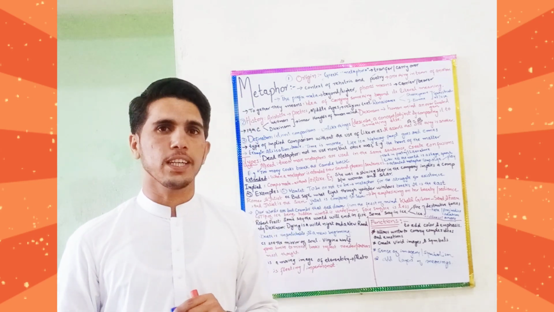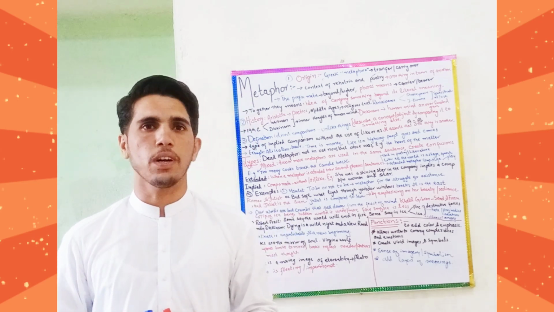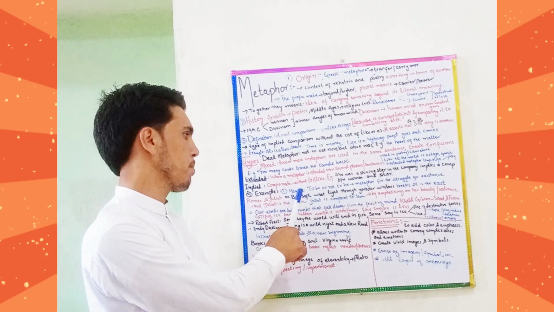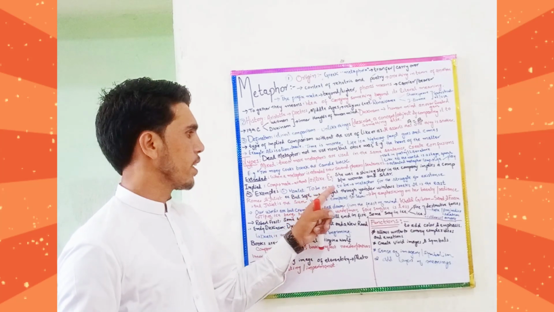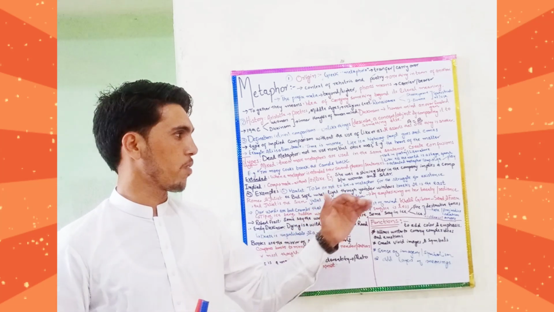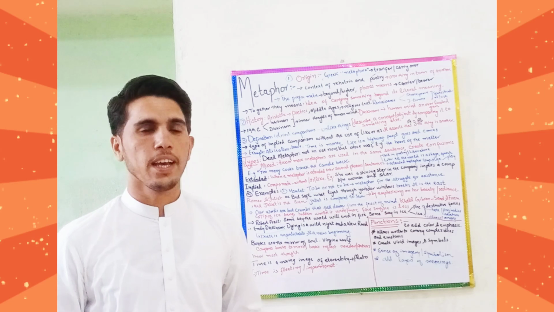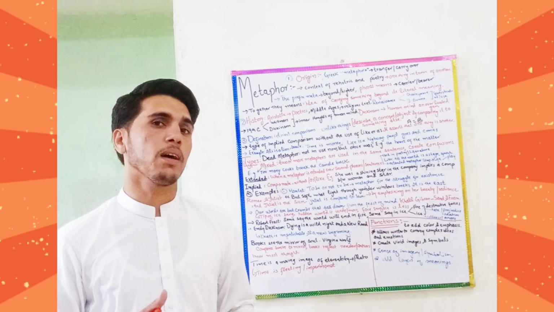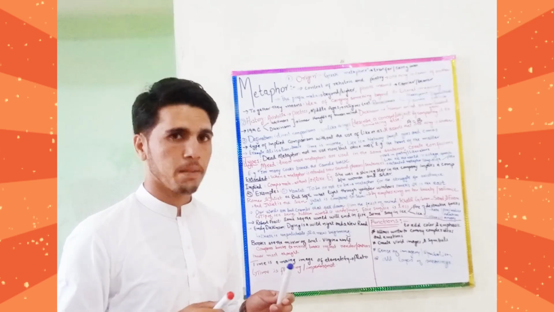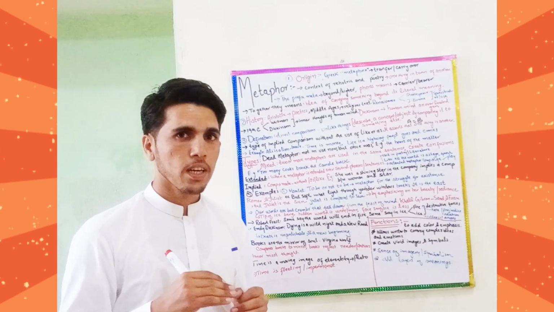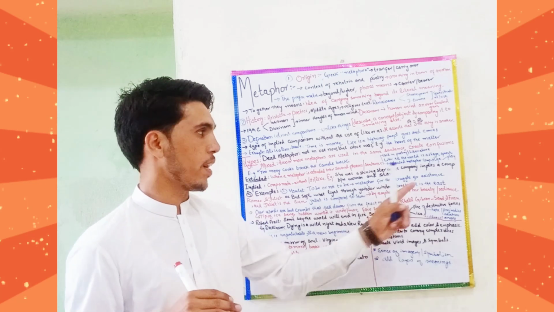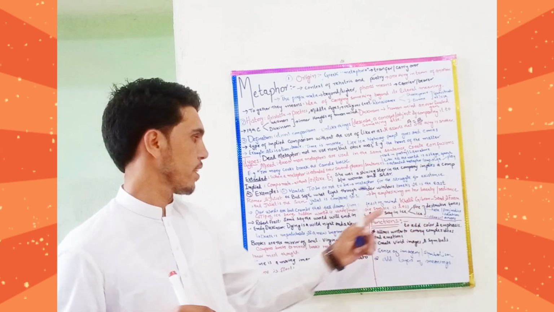Afterward, we are looking at the literary examples of the metaphor. So, first is Hamlet's famous soliloquy, to be or not to be. Here, to be or not to be is the metaphor for the struggle for existence. If we look at the word structure, if we put less stress, then the meaning gets clear. To be or not to be. Here is the struggle for what? Struggle for one's existence in this line.